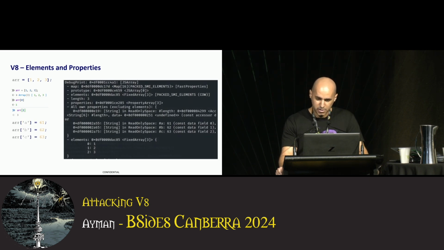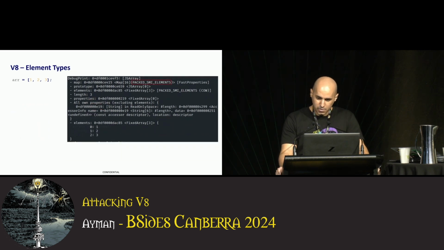Here is a debug print of our array, showing all the elements and the properties. Elements 1 to 3 at index locations 0, 1, and 2. We also see properties named A, B, and C with the values 61, 62, and 63. And while we're talking about arrays, let's also discuss their types. Remember we said that V8 maintains a hidden class or shape for objects. These are also called maps.